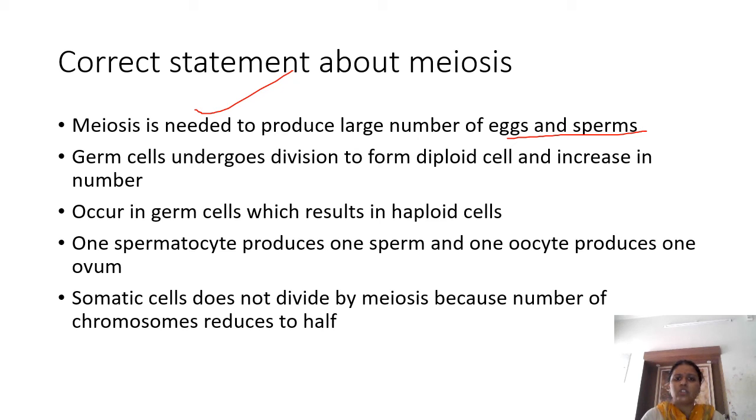Germ cells undergo division to form haploid cells. So this is wrong. It occurs in germ cells, yes, of course. One spermatocyte produces 4 sperms, and one oocyte produces 1 ovum, so this statement is wrong. Somatic cells do not divide by meiosis. Yes, meiosis is reduction division, and to be specific, meiosis 1 is a reduction division, and somatic cells do not undergo it. So the correct statement is the first and the third one.